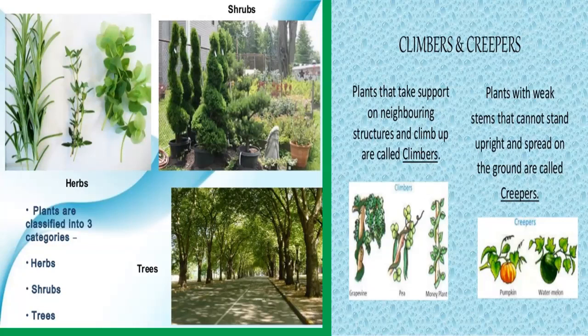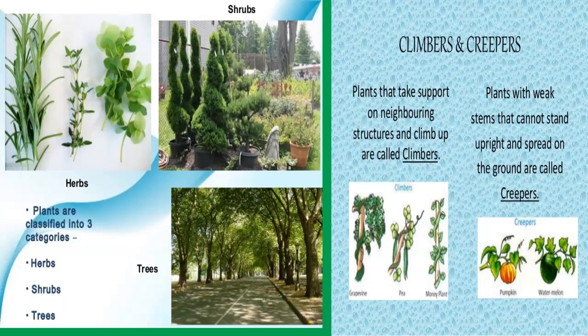A plant having thin, long, and weak stem which cannot stand upright but climbs up a neighboring support or a tree, that is called a climber. For climbing on the neighboring support, they have a special organ called tendril. So tendrils help the climbers to climb on any neighboring support. Examples are grapevine, pea, money plant.